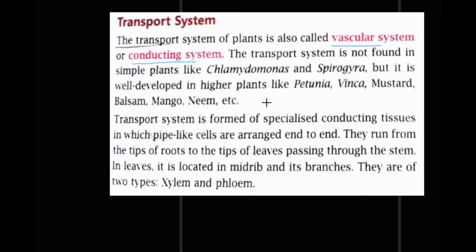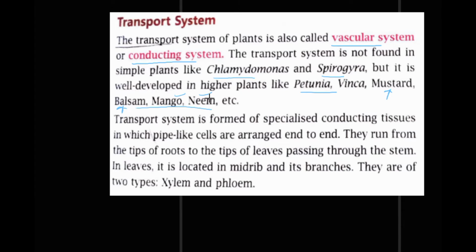In simple plants like Chlamydomonas and Spirogyra it is not found, but in the higher plants like petunia, vinca, mustard, balsam, mango, neem, etc. Mustard means sarson, balsam means gul mehndi, mango you know, neem you know, right?